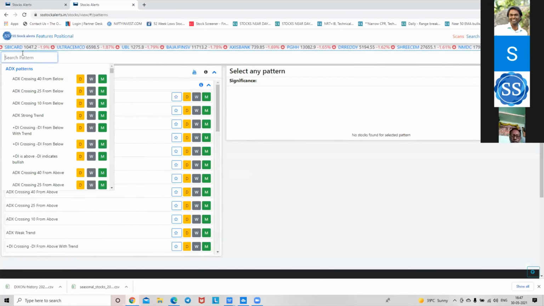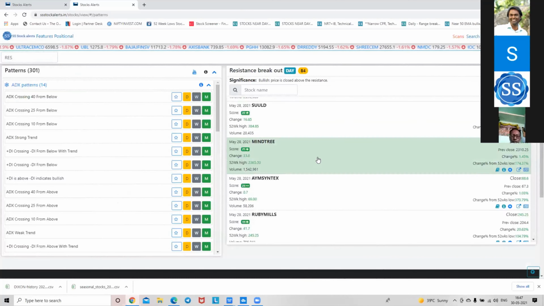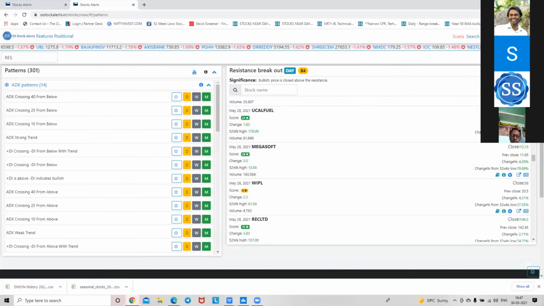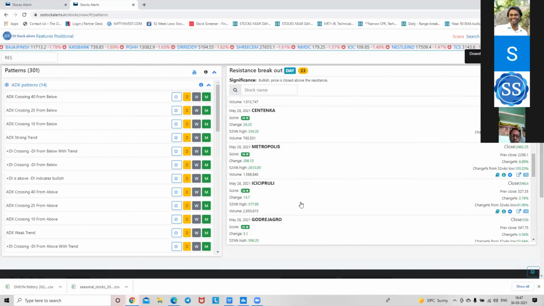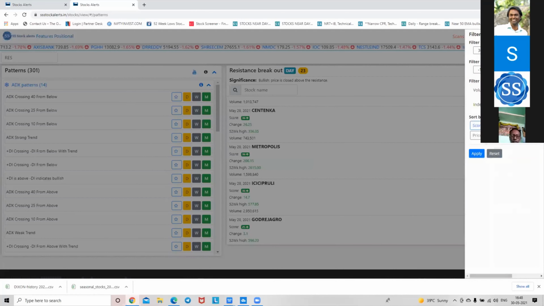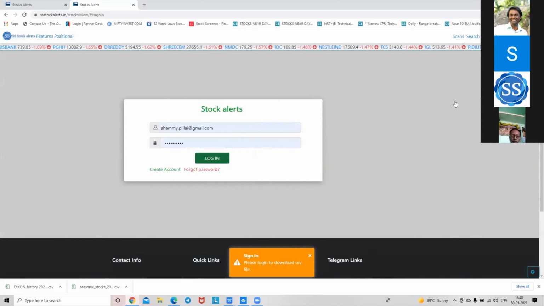Scans. Coforge would be there, I guess. Able to see 300, and let us pick up the volume 1 lakh. Okay, apply and download with level. Let us see if you are able to download.